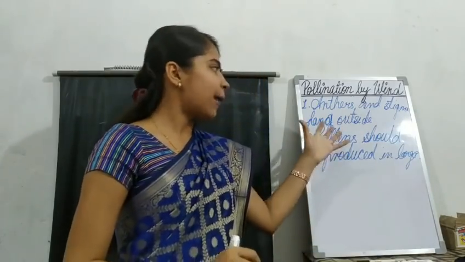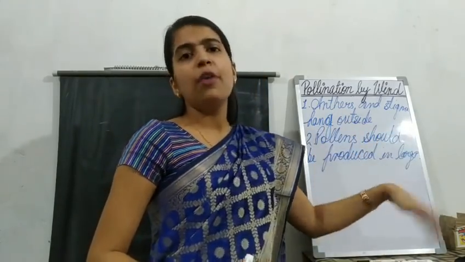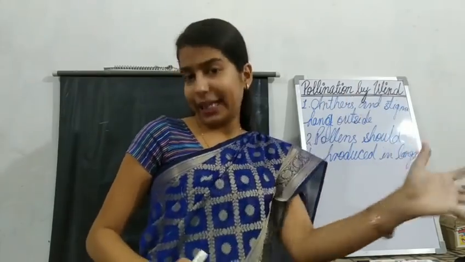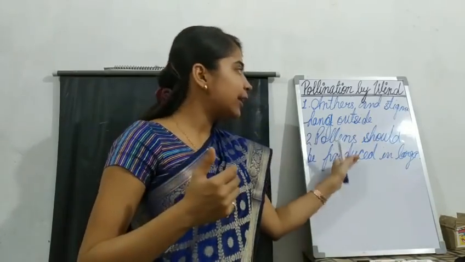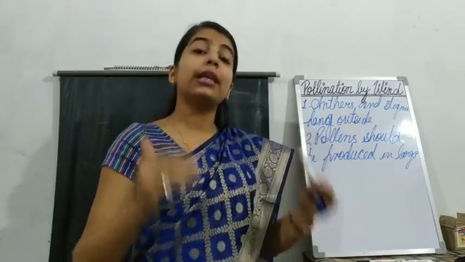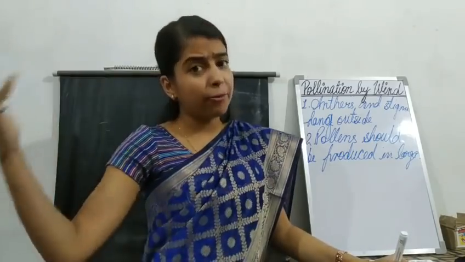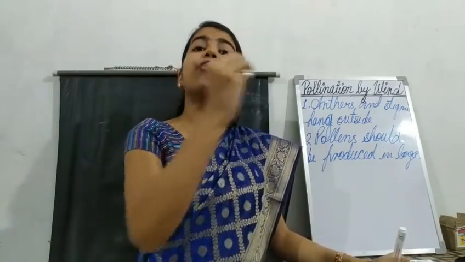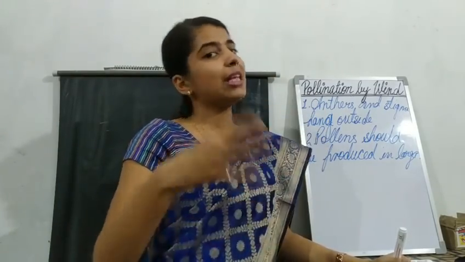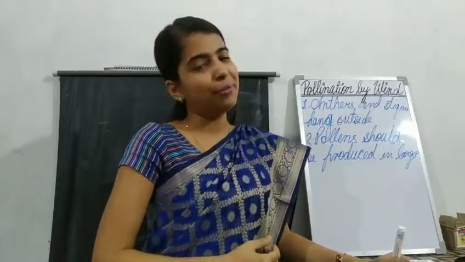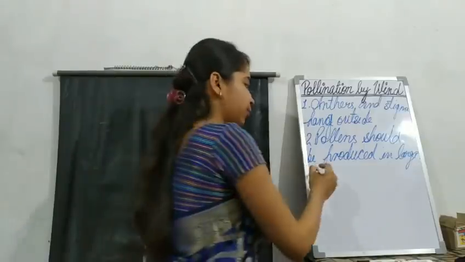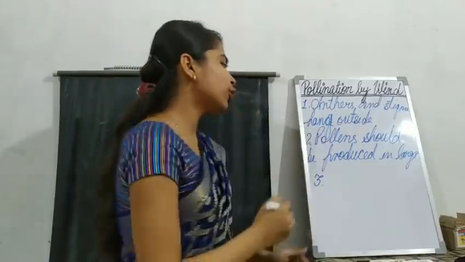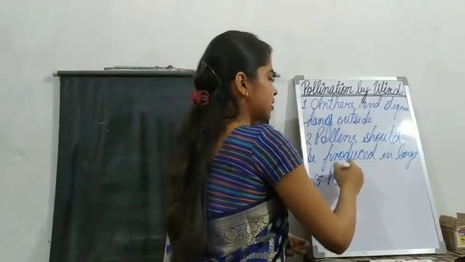So it may happen that some of the pollens, when carried by the wind, will fall on the flowers of the other species. That is why these pollens are produced in large amount, so that even if some are wasted, at least some would fall on the same species and a successful pollination will be carried out. Is it clear?